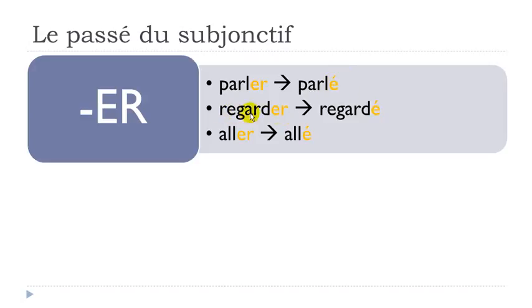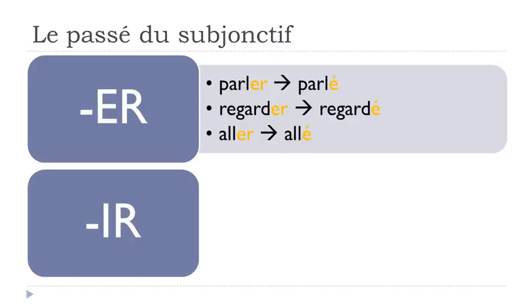Okay? Regarder, to watch, same rule, it will end with this accent aigu. And then even aller, you know, this tricky verb from the third group, aller means to go, even this one is quite easy when it comes to the participe passé because it will be allé.